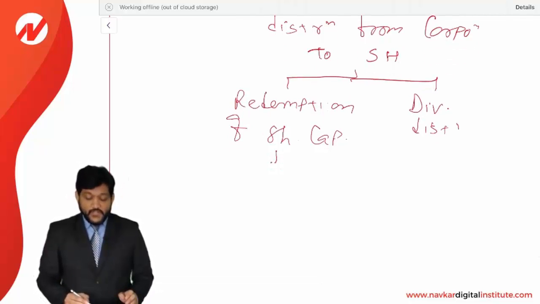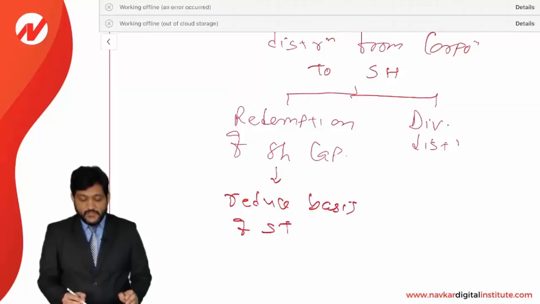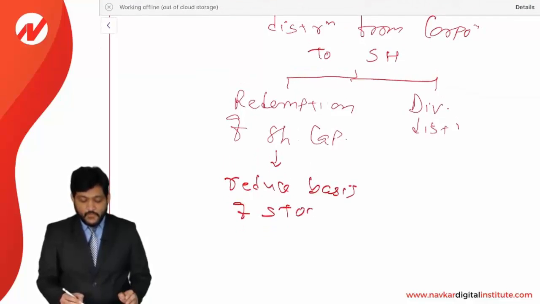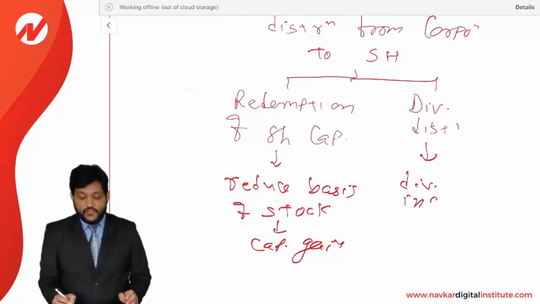If it is a redemption of share capital, then it will reduce the basis of the stock for the shareholder and remaining will be treated as a capital gain. But if it is a dividend distribution, then it will be straight away dividend income to the shareholder.